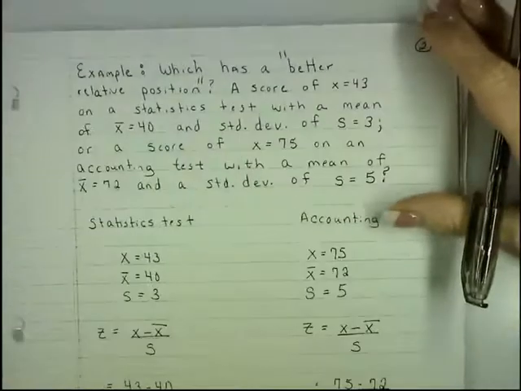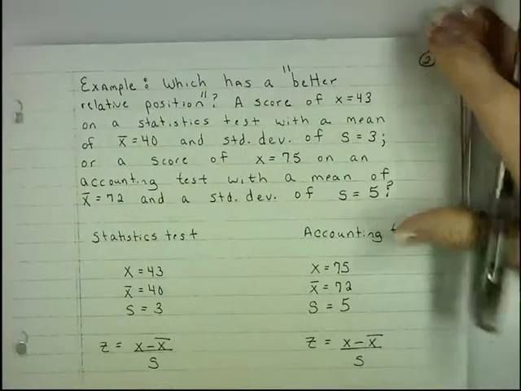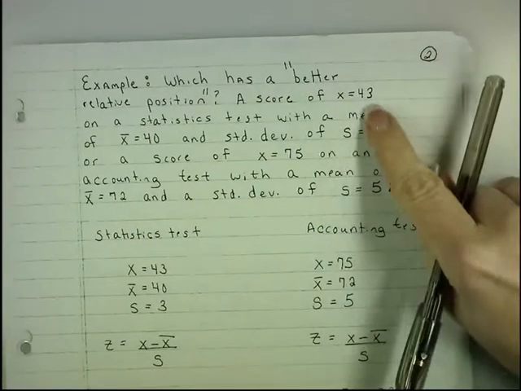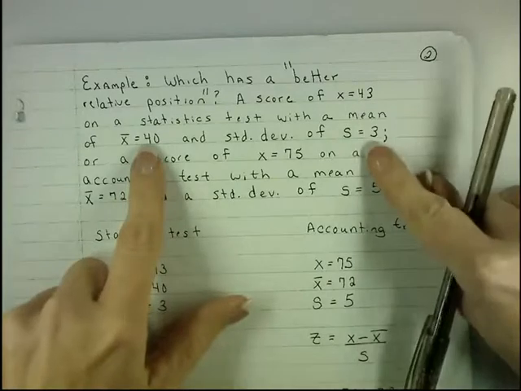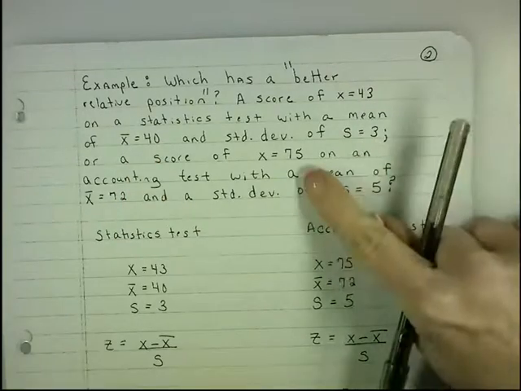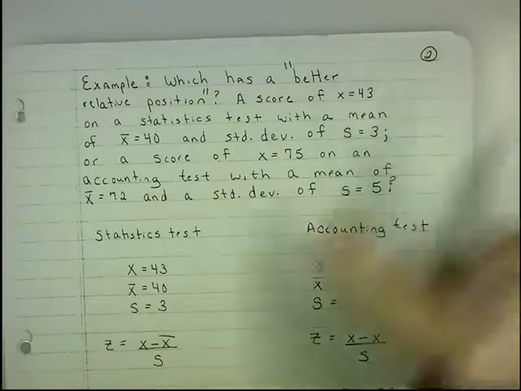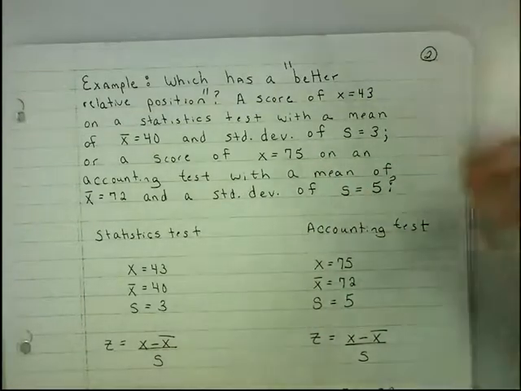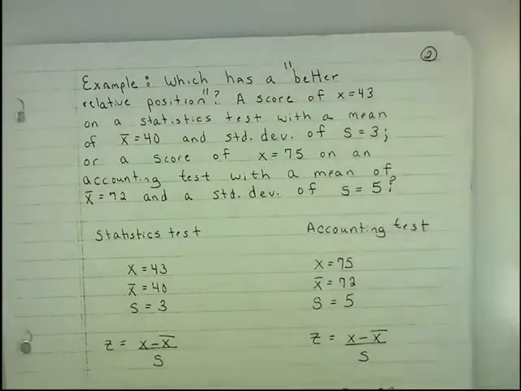So, here's an example. Which has a better relative position? A score of 43 on a stats test that had a mean of 40 and a standard deviation of 3, or a score of 75 on an accounting test with a mean of 72 and a standard deviation of 5. You may want to say 75 because it's a better grade, but again, we don't know the background for each class. We don't know the testing situation in each class. We just know the score of a student, the mean of the class, and the standard deviation of the class.